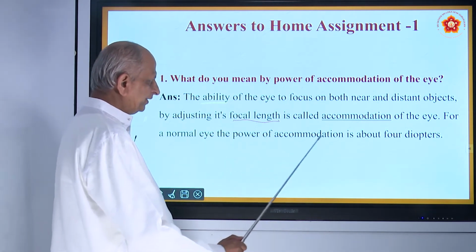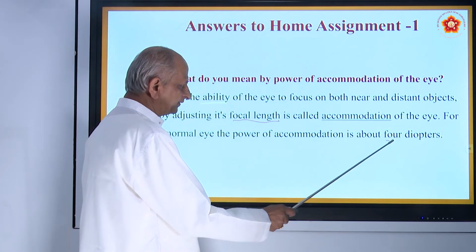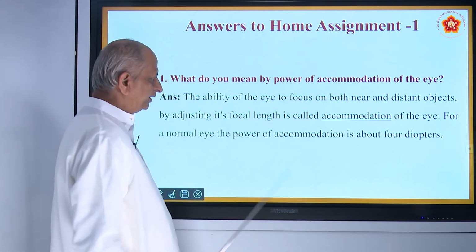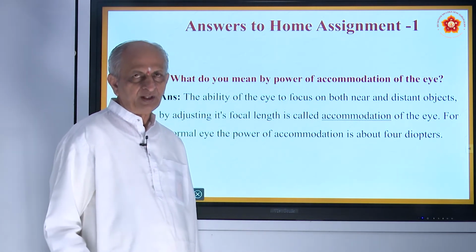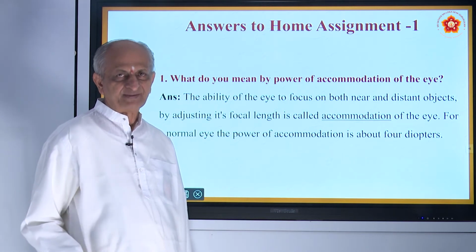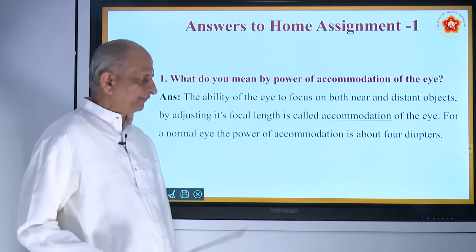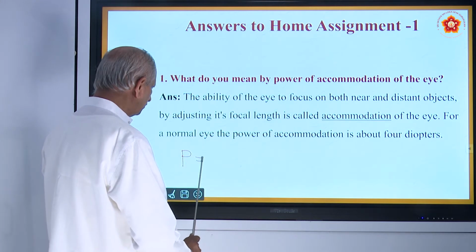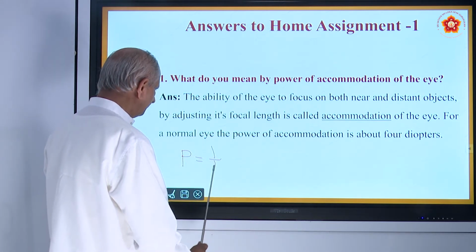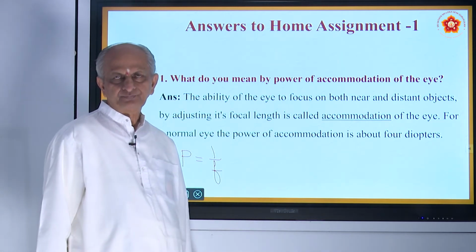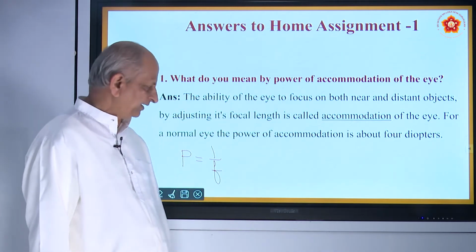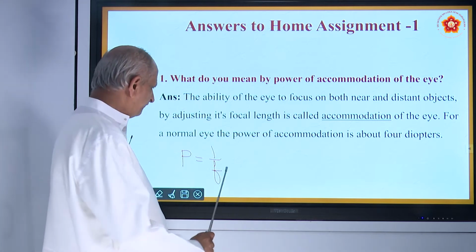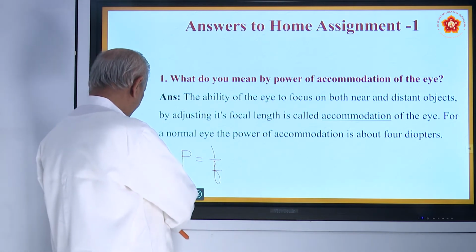For a normal eye, the power of accommodation is about 4 diopters. You have studied in your previous class the unit of measuring the power, and that unit is called diopters, and the formula for power is P equals the reciprocal of the focal length, 1 by F, that is measured in terms of diopters, and F is measured in terms of meters.